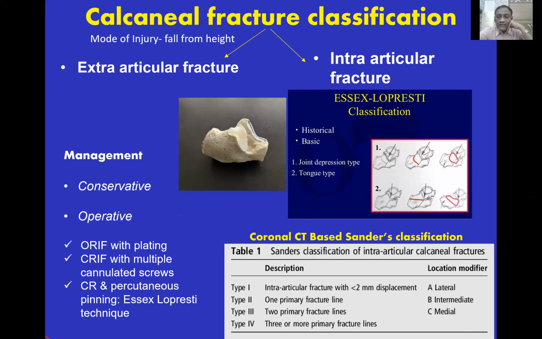All intra-articular fractures, how do you classify? This is the basic historical classification given by Essex-Lopresti. Basically, there are 2 types: joint depression and tongue type of fracture. But the third classification is a coronal CT based Sanders classification. There are 4 types. So we have to study the classification carefully to decide how to fix this fracture.